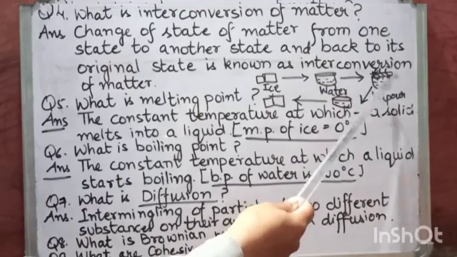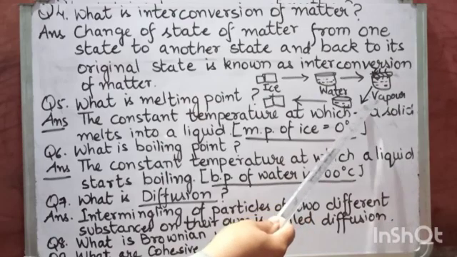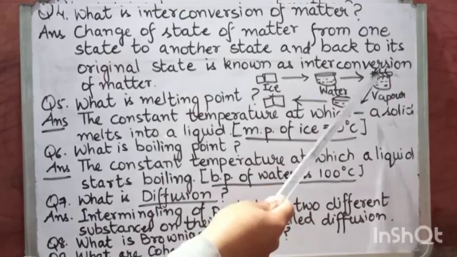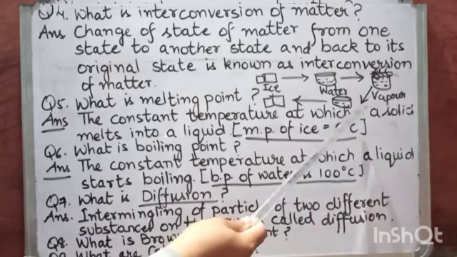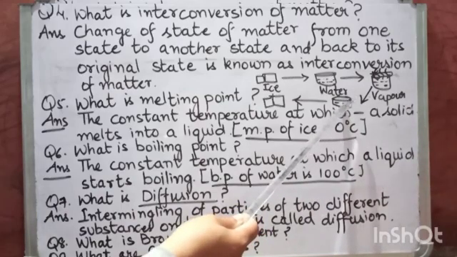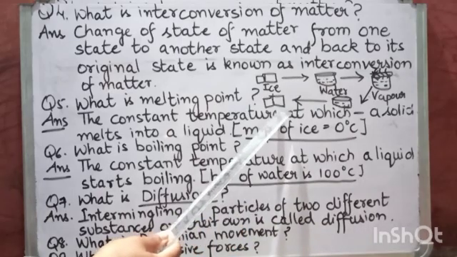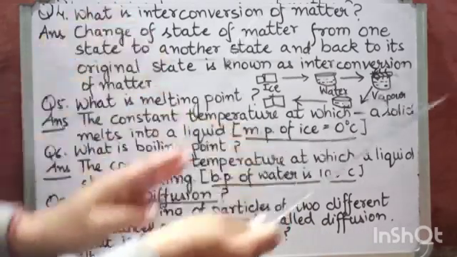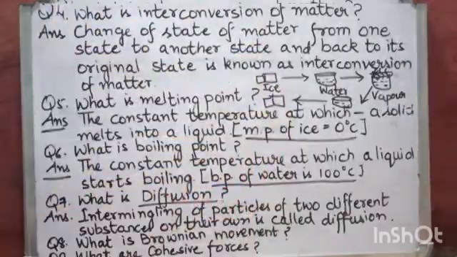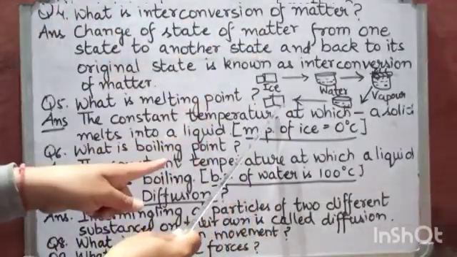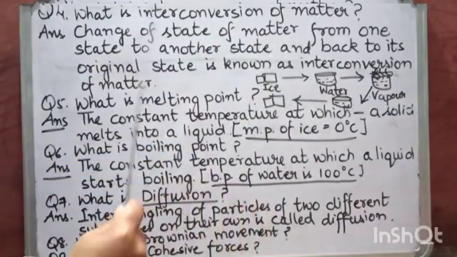Vapor is the gaseous state. Then on cooling, these vapors change into water again, and this water on freezing changes into ice again. So this is the change of state of matter from one state to another and then back to its original state. This is known as interconversion of matter.